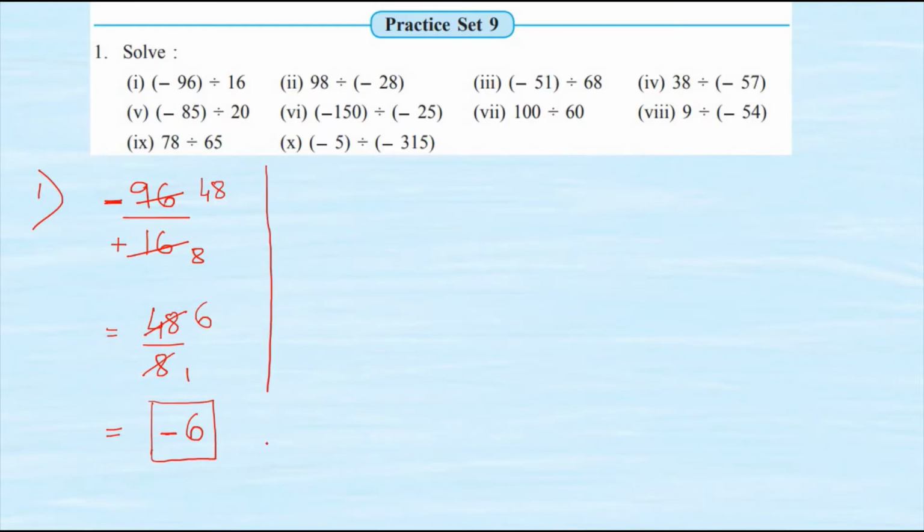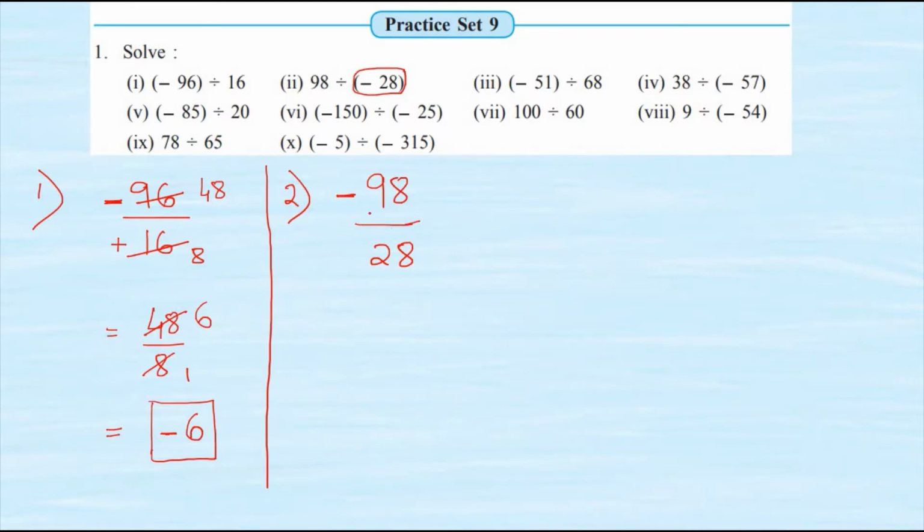Now we will do the second sum. Our second sum is 98 upon minus 28. Now this second integer in our question is a negative integer, but we cannot write the negative sign in the denominator. So I am going to put it in the numerator.